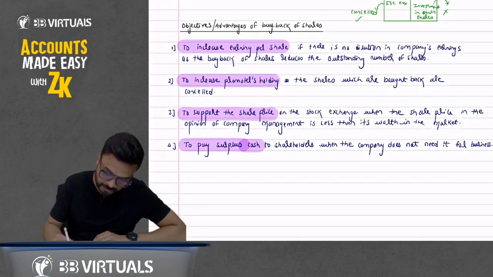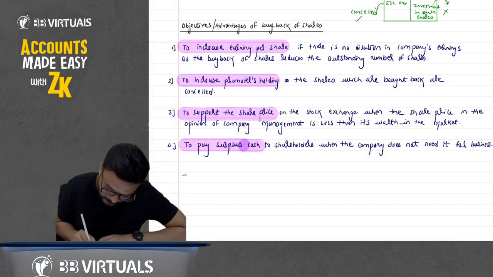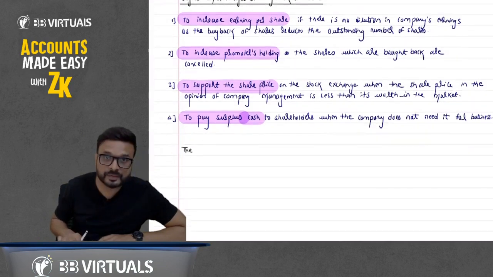Now the Companies Act, write down, is it visible? Yes.